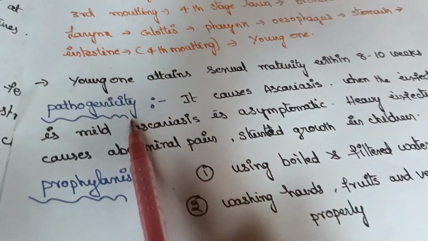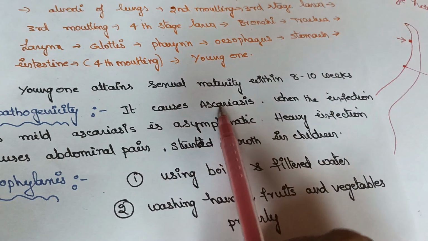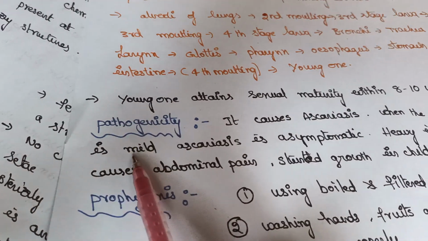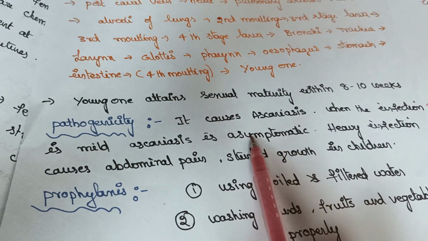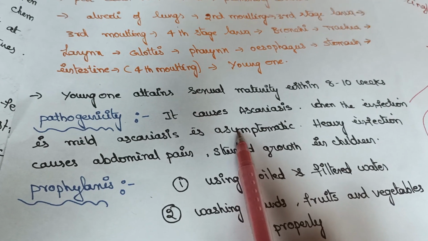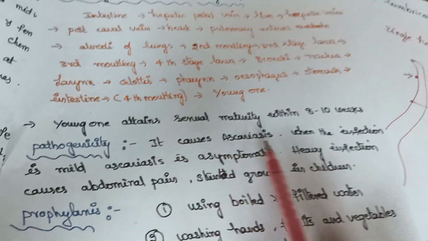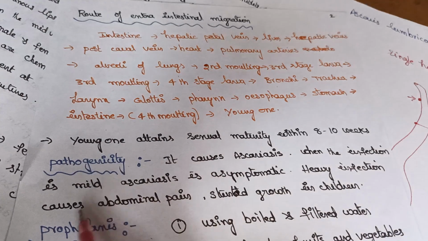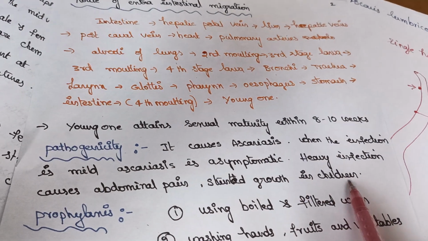So pathogenicity, the disease, what does it cause? It causes ascariasis. When the infection is mild, ascariasis is asymptomatic. That means no symptoms. Without any characteristic features, it will stay in our intestine. Heavy infection causes abdominal pain, stunted growth in children.